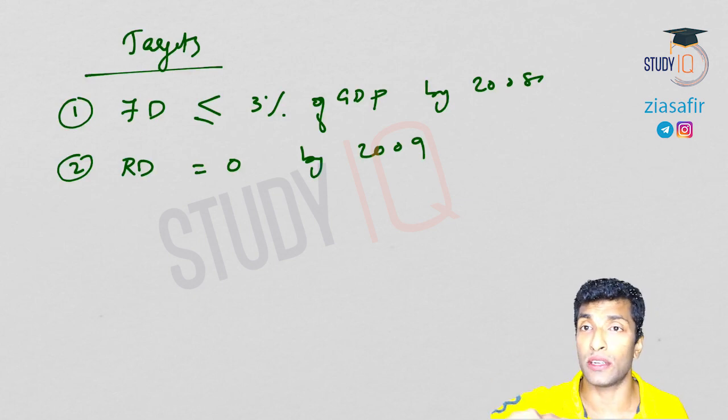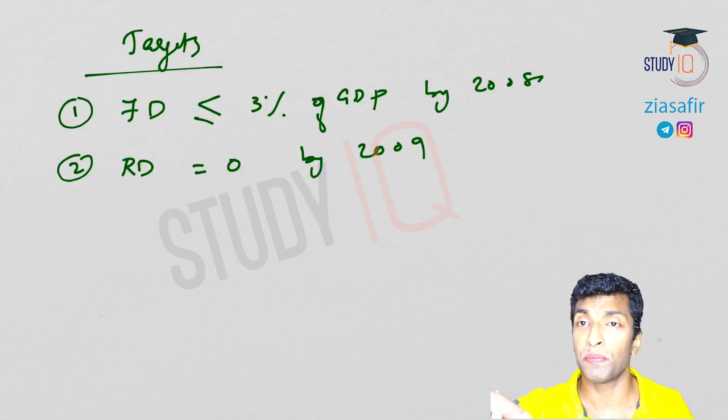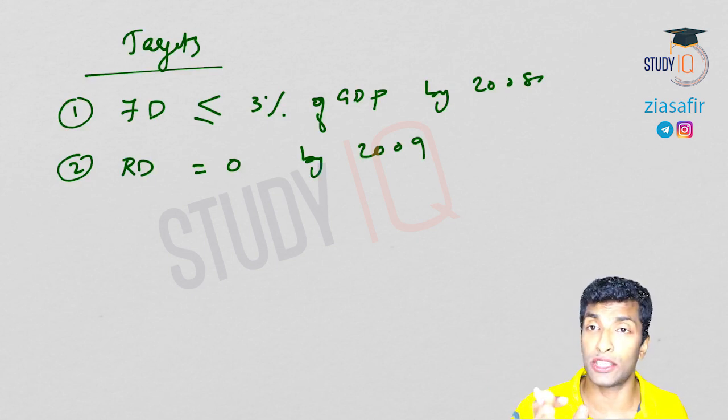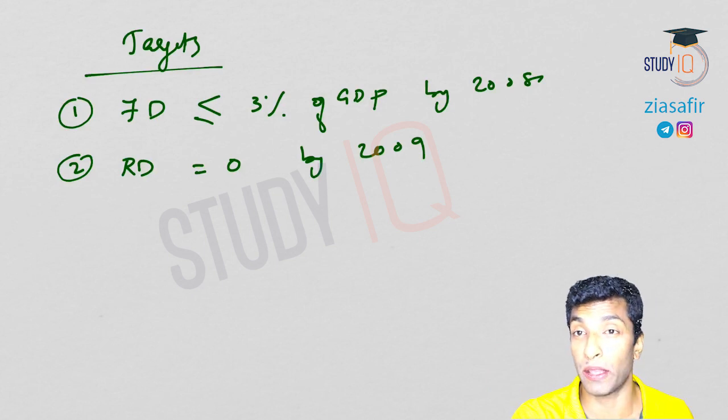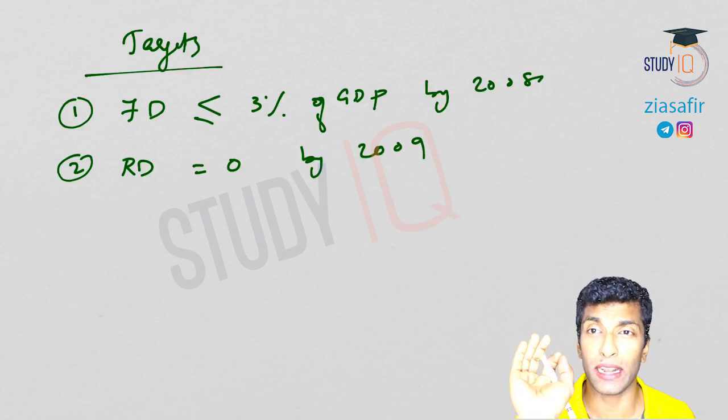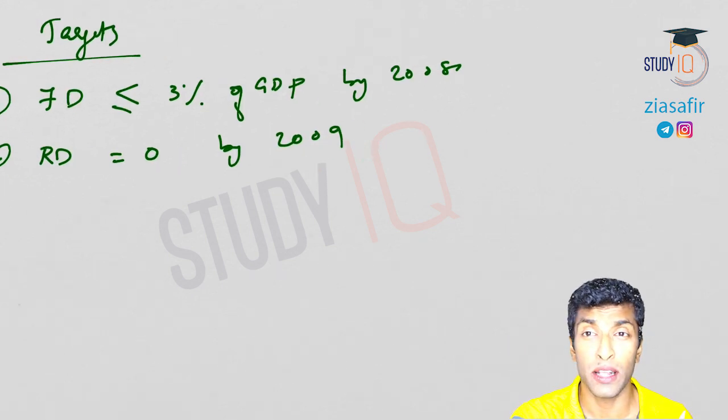And if that is deficit, if the revenue receipts cannot meet the revenue expenditure, how to meet that? You will have to sell your assets. So the revenue deficit actually shows that you are selling your assets and you are losing your assets. So that is the worst deficit ever. So revenue deficit has to be reduced by 2009, and for that I have told you what are the effective management tools that you can use, proper tax reforms, etc. We have discussed in detail, so I'm not getting into that here. I'm only confined to the FRBM Act.